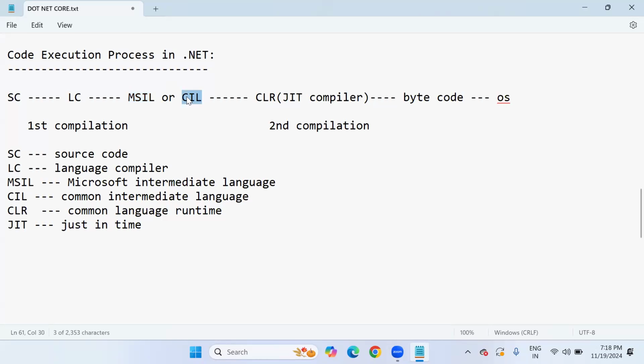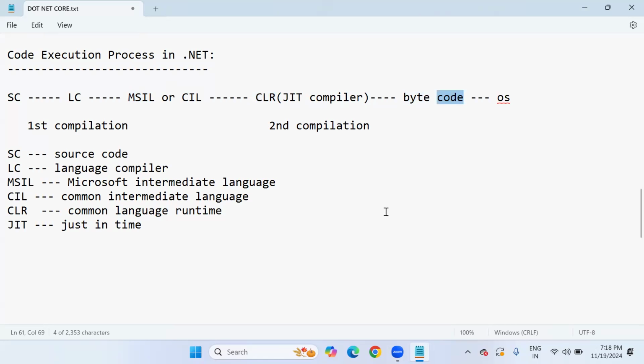But this framework-related code is again compiled internally by the JIT compiler. This compiler is associated with the main component called Common Language Runtime. This CLR is the main component in the entire .NET which can execute the complete code. After execution by CLR, it produces bytecode. This bytecode is system understandable code.